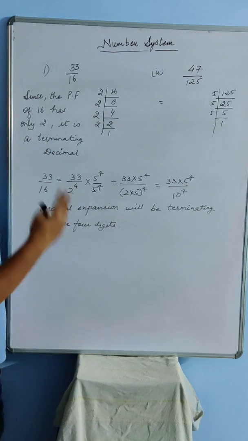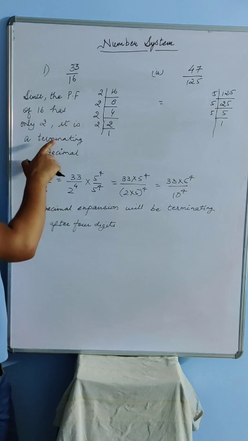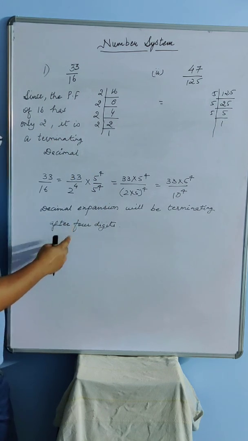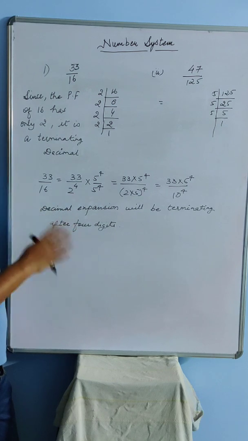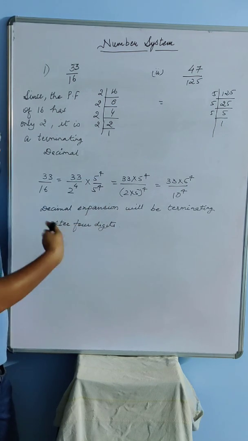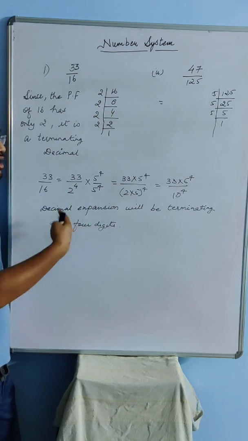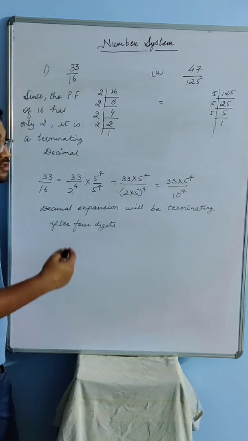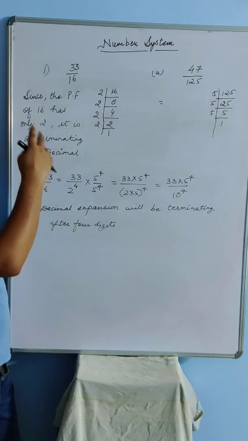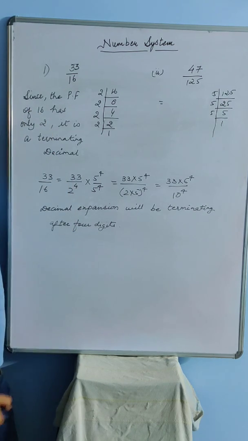So this is how we are going to do it. If it is terminating, we are going to tell after how many digits the decimal will be terminating. But if it is not terminating, we are not going to do all this, because then it is not going to terminate. Then you don't need to tell after how many digits it will terminate. So for terminating, you are supposed to do it this way.